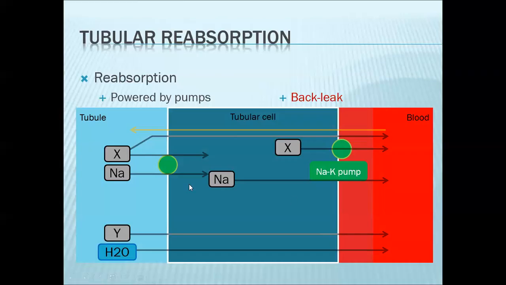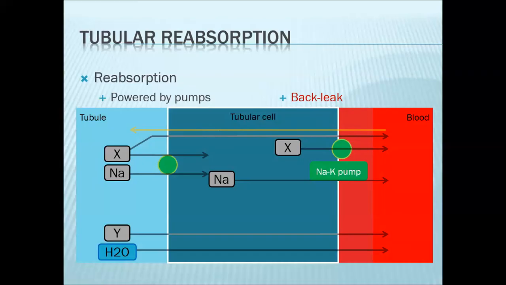Now, sometimes substances can go out from the blood back to your filtrate. This is termed backleak. We'll discuss more of this later on. So typically, those are the processes by which reabsorption takes place.